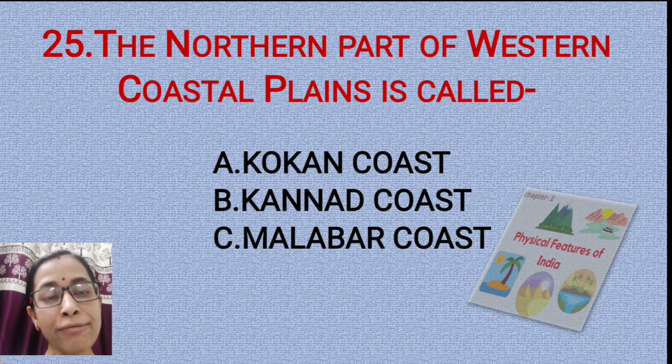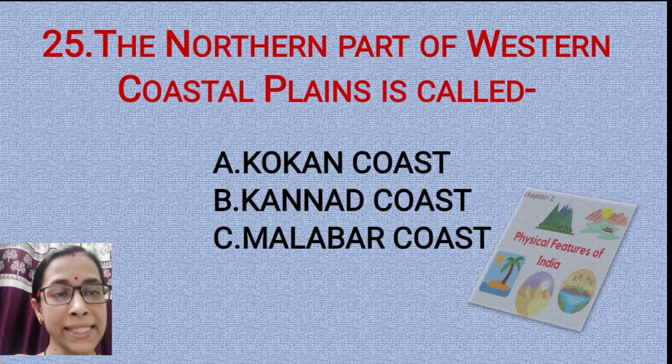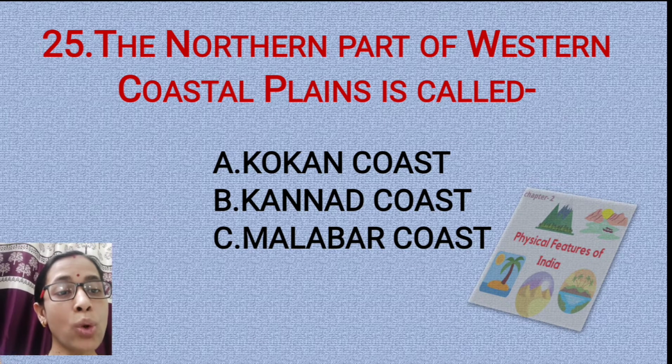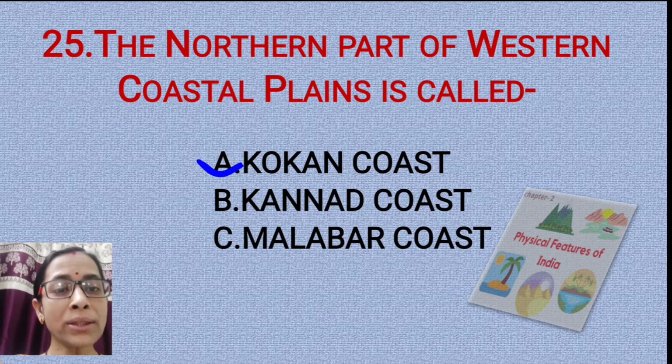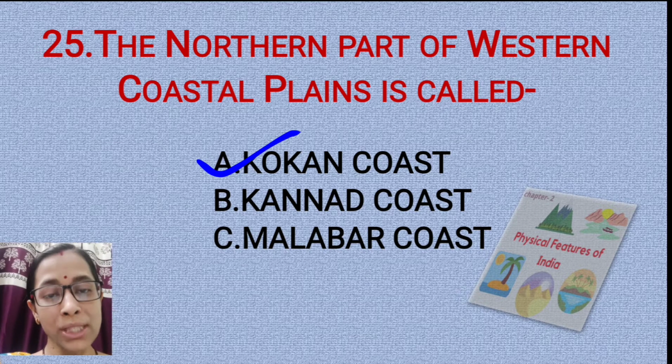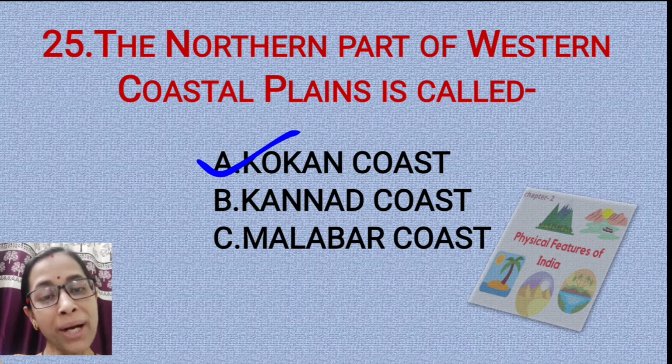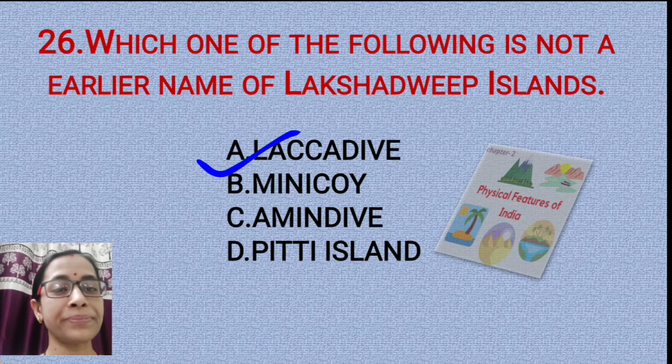Question number 25. The northern part of the western coastal plains is called, is it the Konkan coast, Banat coast, or Malabar coast? The correct option is Konkan coast. The northern part is known as Konkan coast, the central part is known as Kannada coast, and the southern part is known as Malabar coast.